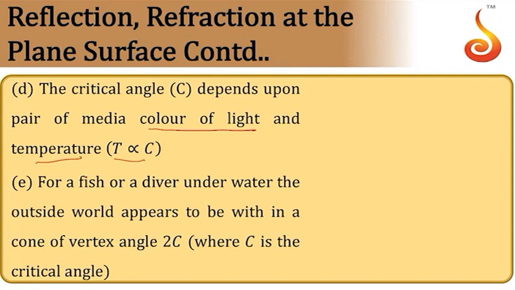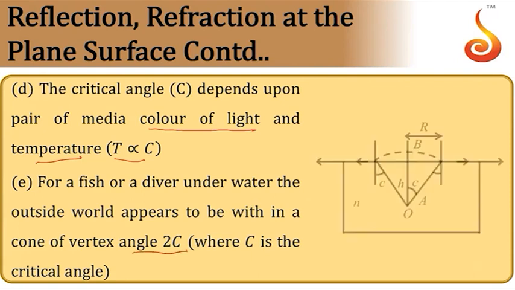For a fish inside water, the outside world appears to be enclosed in a cone of angle 2C, where C is the critical angle. So this will be the situation. If there is a fish here, then light coming from the outside world will enter. The last ray that comes in will be along grazing incidence, then it undergoes refraction.